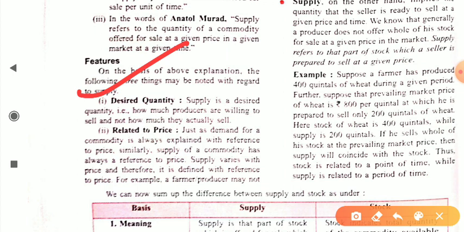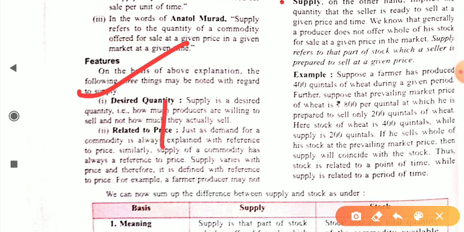It is how much producers are willing to sell, not how much they actually sell. Suppose a producer is willing to sell 100 mangoes, but in the market he is not getting the price he wants, that's why he is selling only 50 mangoes. So the willingness and the actual selling are totally different.